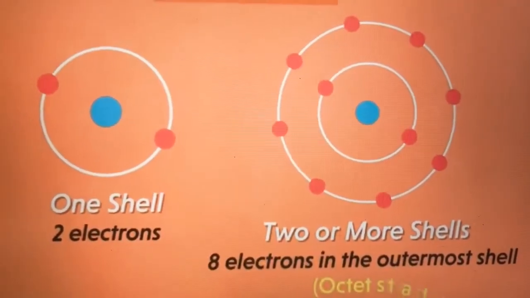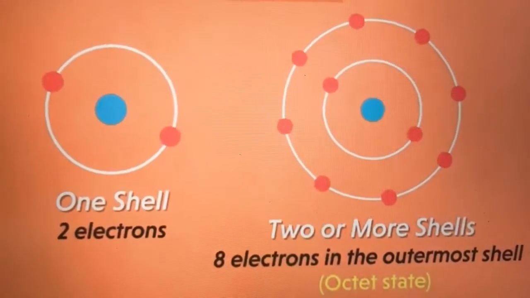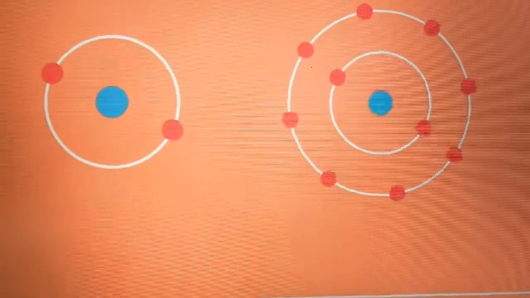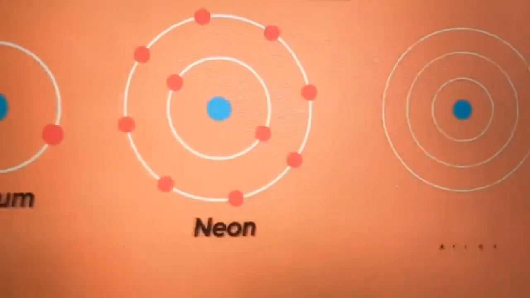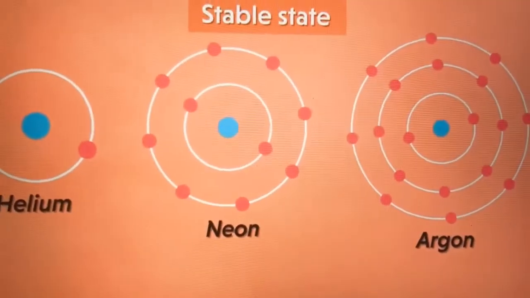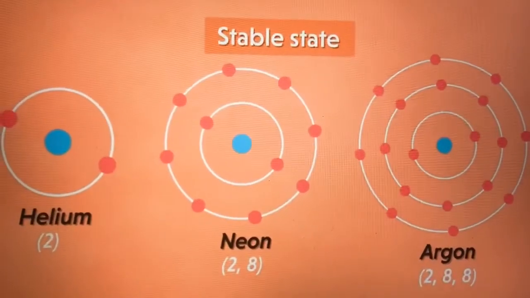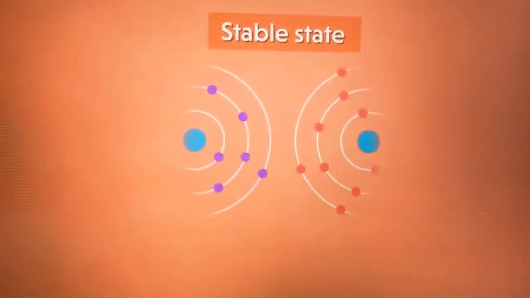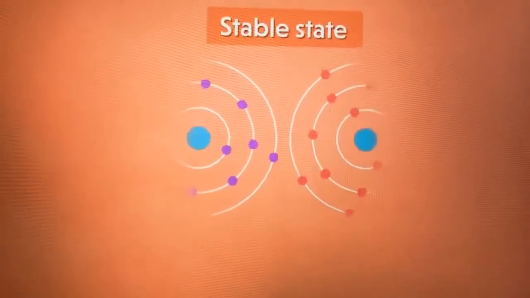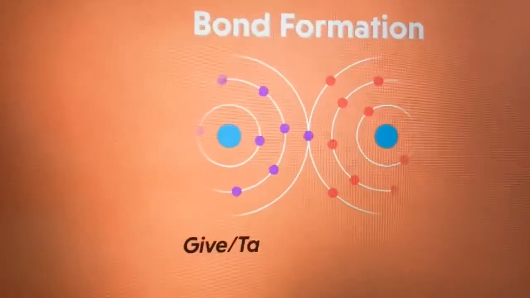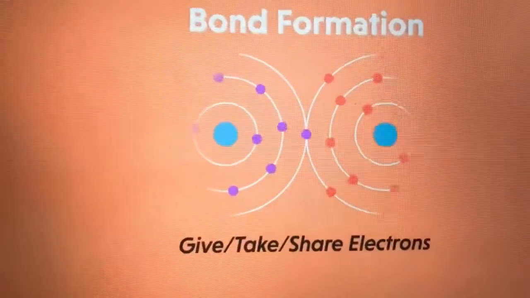It's called an octet. But the stable state is seen only in case of a few elements. We know that elements like helium, neon, argon, etc. have atoms with such desired electronic configuration. But what about the case of atoms which do not have this octet? Yes, they will participate in bond formation. That means they will either give or take or share electrons.